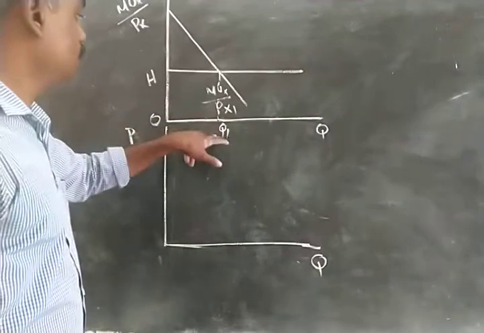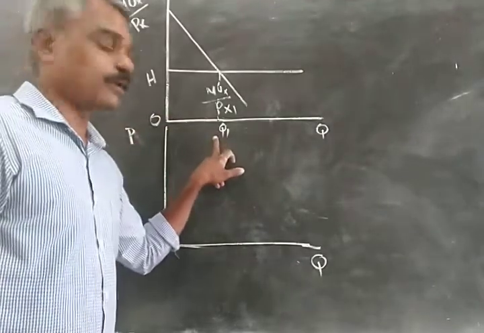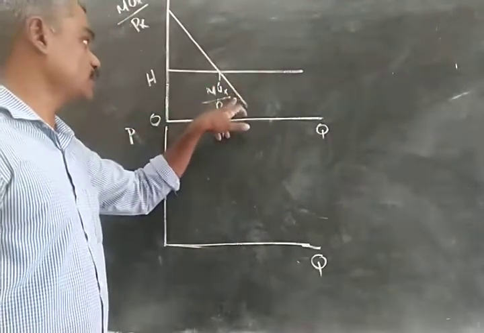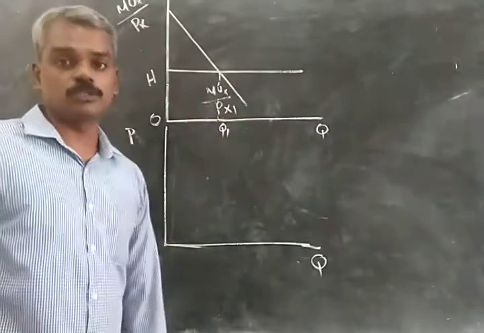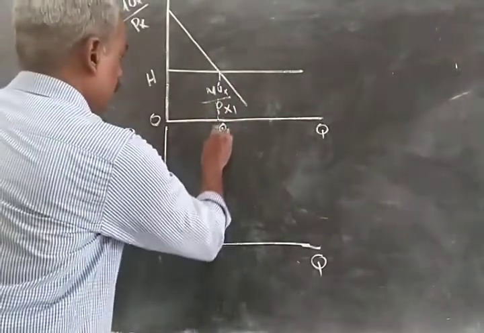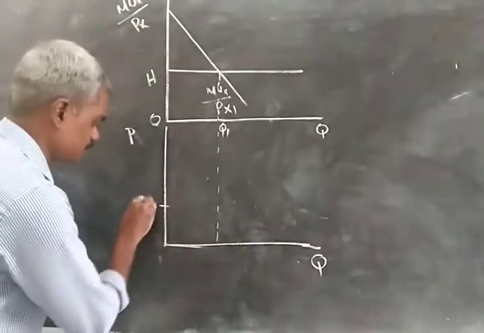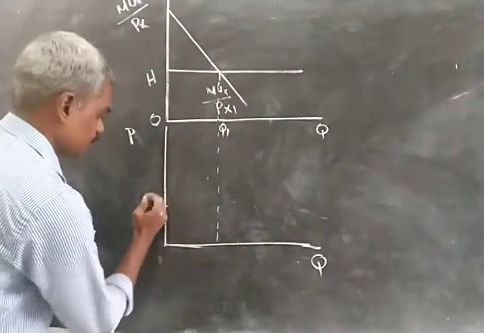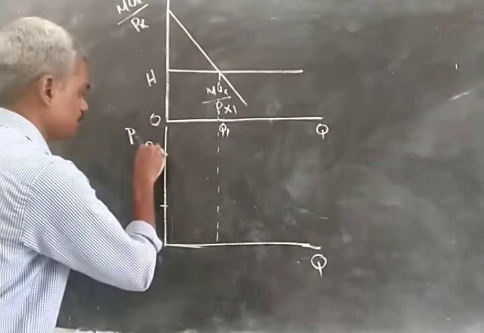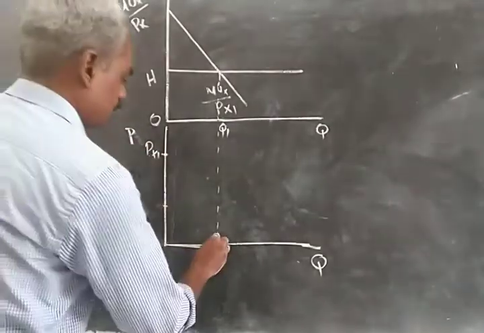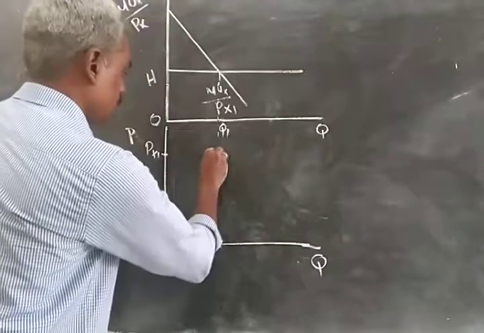So while consuming Q1 quantities of X, the consumer is in equilibrium. MUX by PX1 is equal to the marginal utility of money expenditure. Suppose this is price PX1. At PX1 price, the consumer is consuming Q1 quantity.